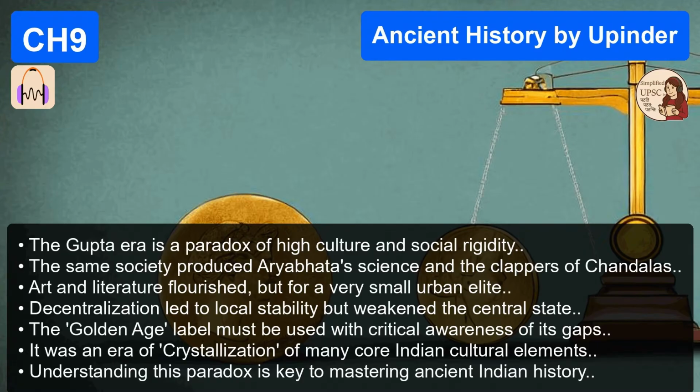This has been a massive deep dive. We've gone from the battlefields of Samudragupta to the quiet meditation of the Sarnath Buddha, and the dark outskirts of the city where the Chandalas were forced to live. It's a period of crystallization. That's the word I'd use. Puranic religion, temple architecture, classical Sanskrit. So many of the things that we recognize as core elements of Indian culture today really took their definitive shape in this era.